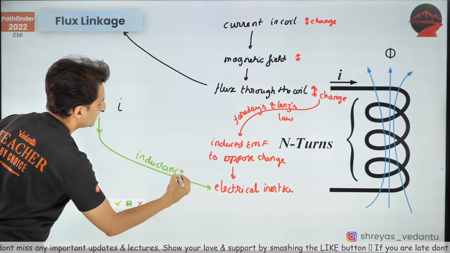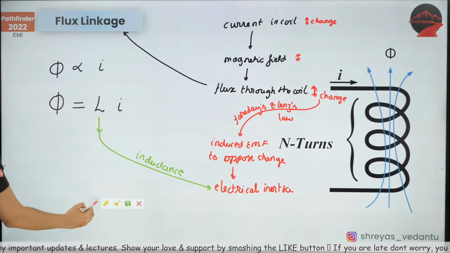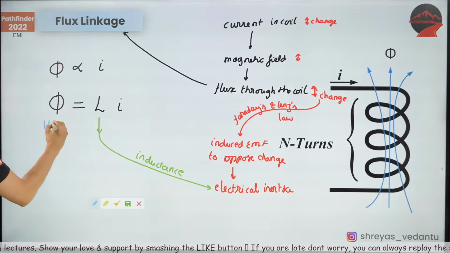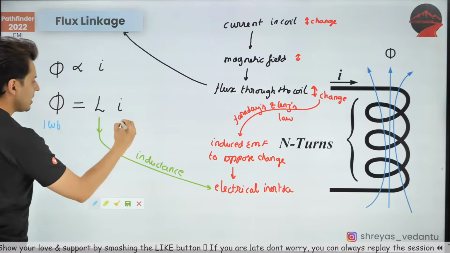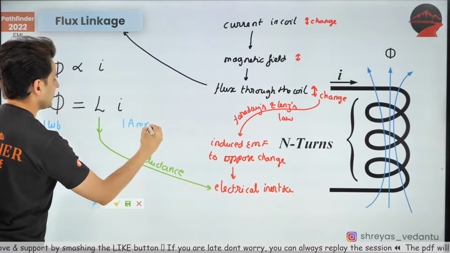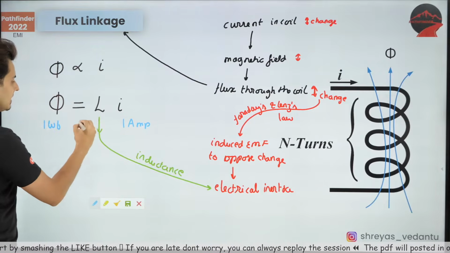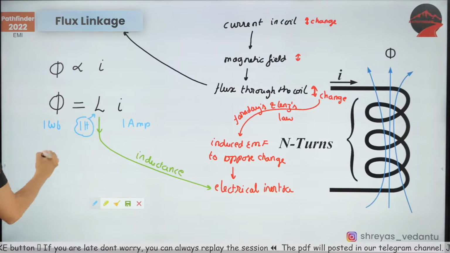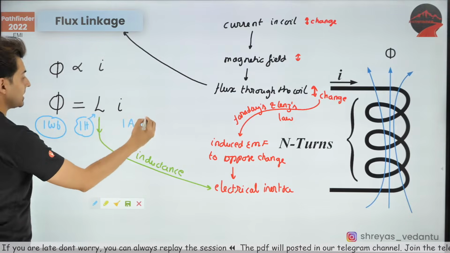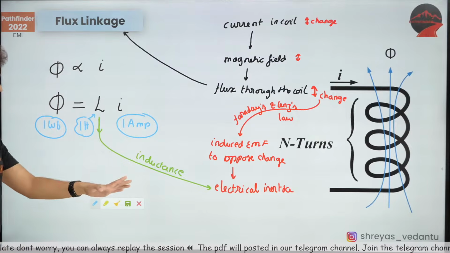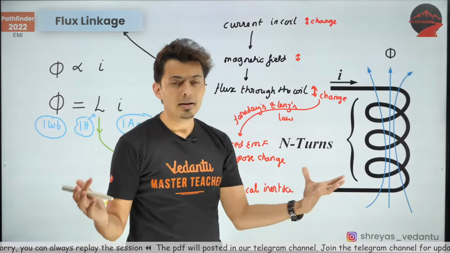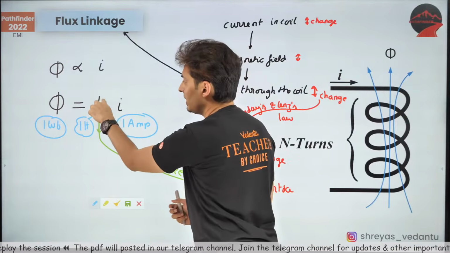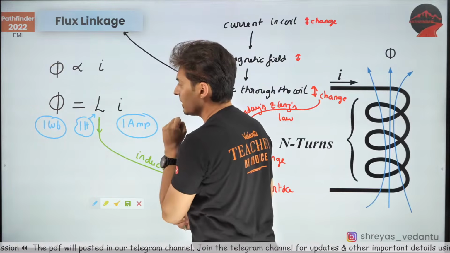This is nothing but your inductance. And from the units perspective, you can see if 1 Weber of flux is produced by 1 ampere of current, then the inductance is 1 Henry. So the inductance is 1 Henry if 1 Weber of flux is produced by 1 ampere of current. So more the L, more the flux. Check this out. More the value of L, more the flux for the same current.